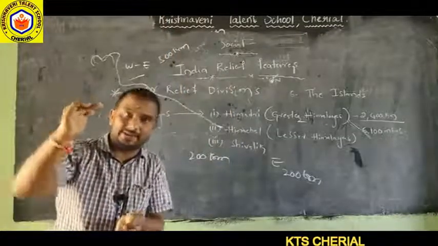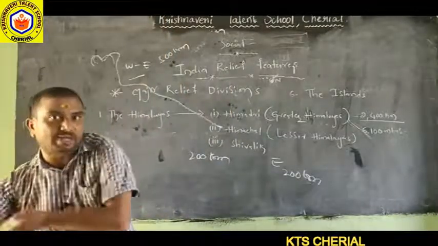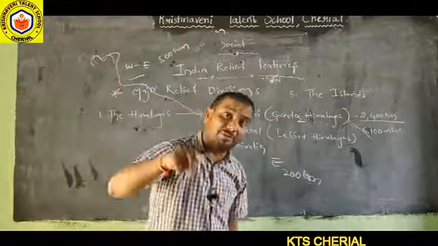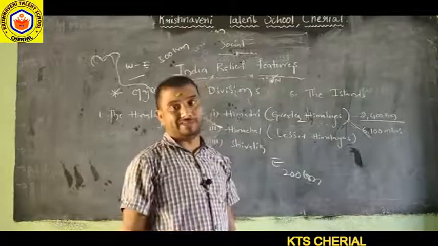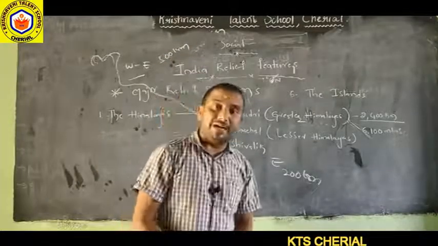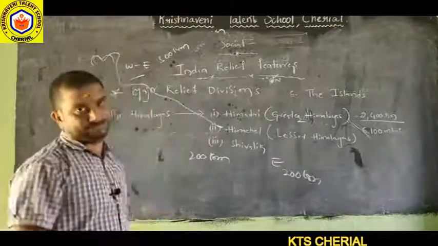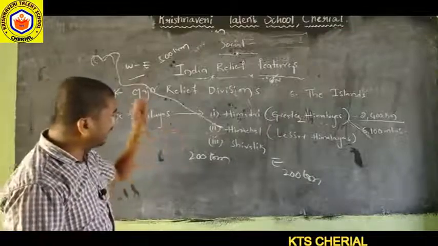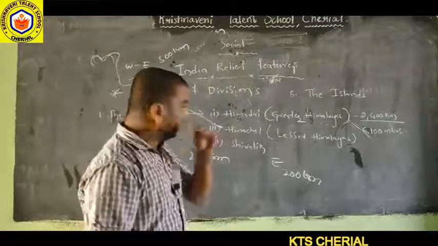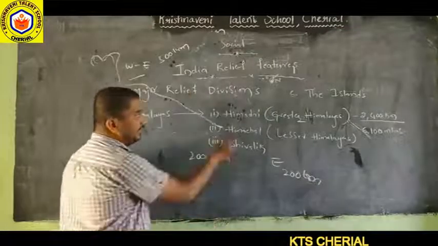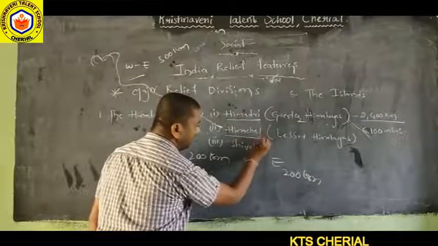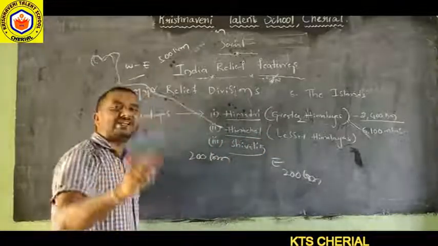Central 200 kilometers, and eastern, the edge of the Himalayan mountains. The width of the Himalayan mountains is 200 kilometers. These Himalayan mountains comprise 3 parallel ranges. What are the 3 ranges? Himadri, Himachal, Shivalik.